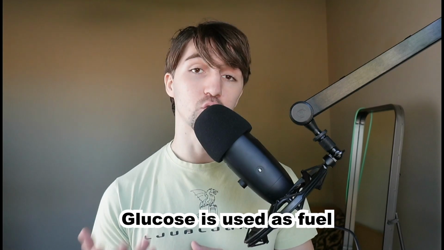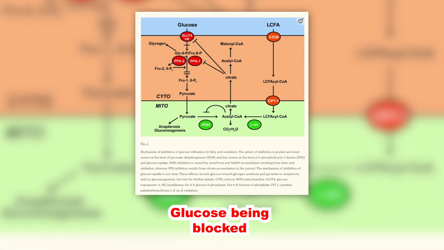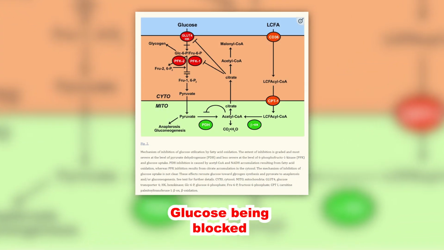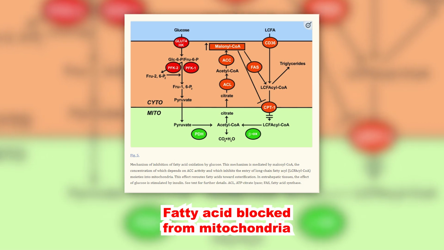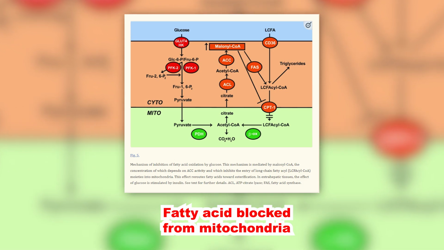Now, they can't do both, and when your cells choose to use fatty acid for fuel in particular, then what will end up happening is glucose will be blocked out of the cell and it will not allow the glucose to enter the cell. However, when fatty acid is not being used as fuel and instead glucose is being used as fuel, what ends up happening is the fatty acid gets blocked out of the mitochondria and it cannot enter the mitochondria. Now, this is a big deal.